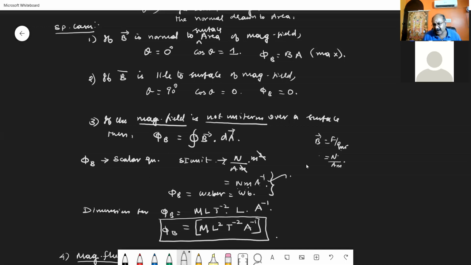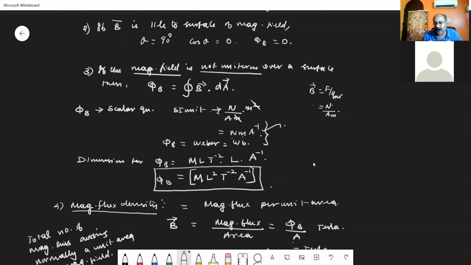What is its SI unit? Here I have derived. B is given in terms of force per pole strength. Force per pole strength is Newton by ampere meter. Then dA is measured in terms of meter square. On simplification, we can write the SI unit for magnetic flux as Newton meter per ampere. At the same time, the SI unit for flux can also be written as Weber, represented as Wb.